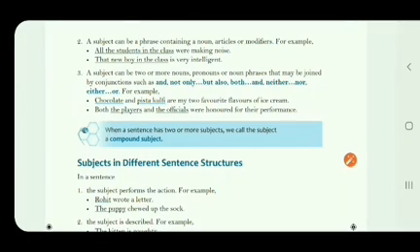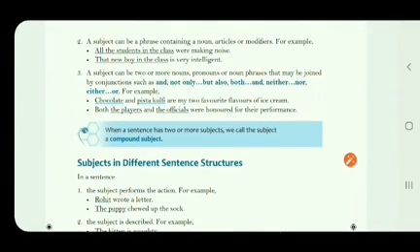So all the students in the class is the subject, and here you cannot see a single word. Here we can see a group of words, but that group of words is not making a complete sense, so we can say it is a phrase. So the subject is a phrase in this sentence, and were making noise is the predicate part.